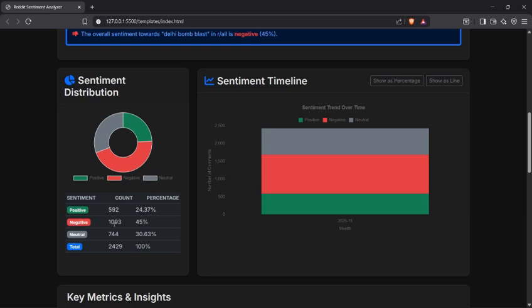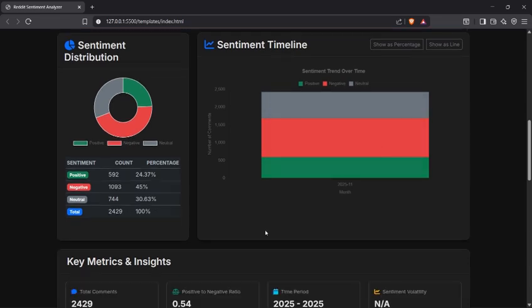A negative sentiment count of 1093 for a total of 45%. There is also neutral sentiment with a count of 744 for 30.63%, and a total of 2429 comments, which leads to 100%. We can also see a graph here.